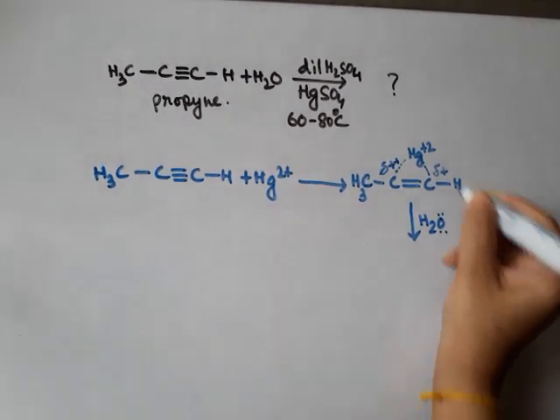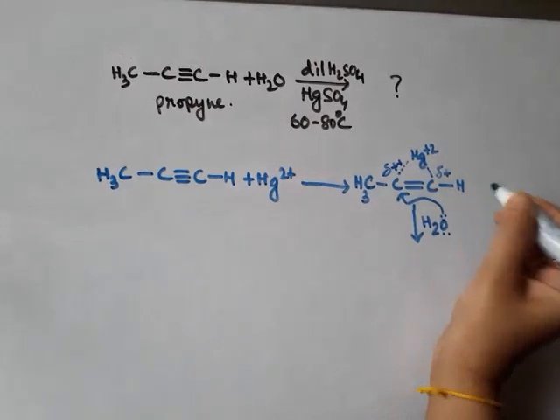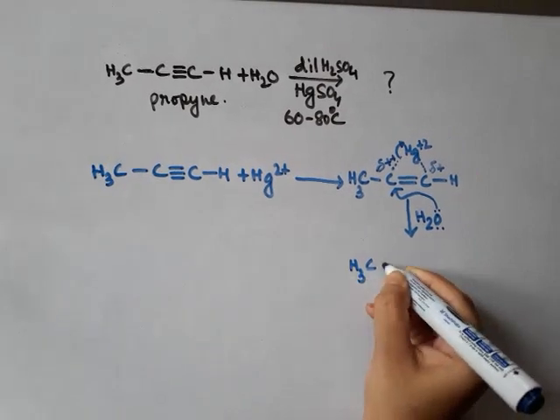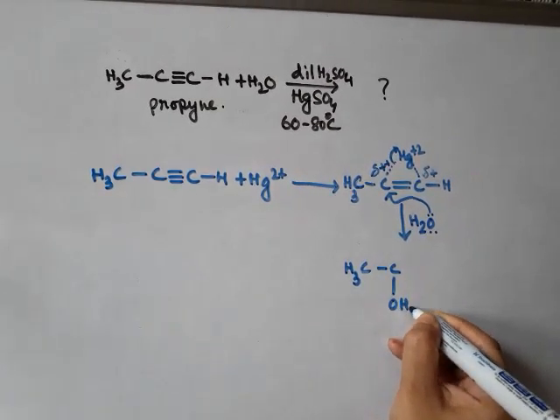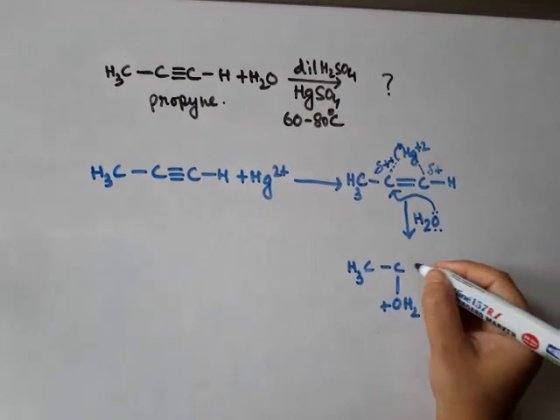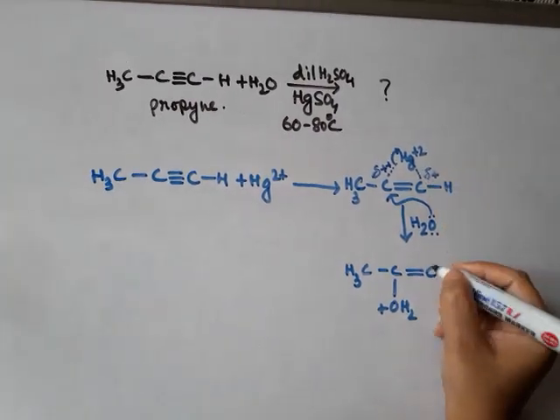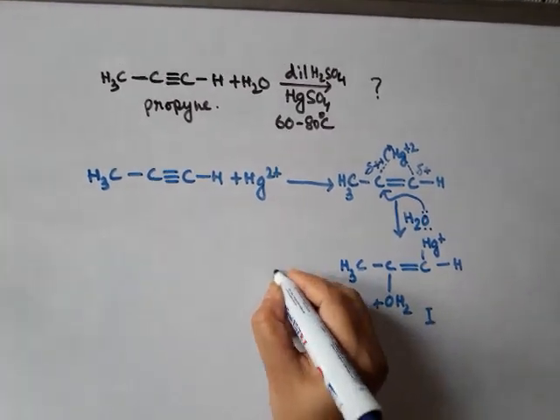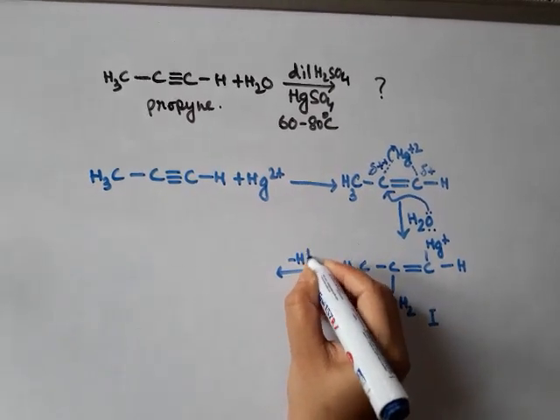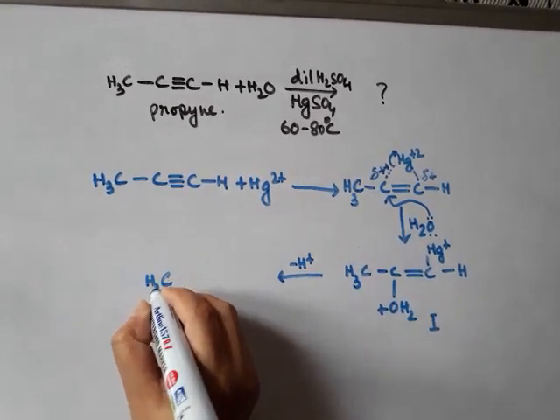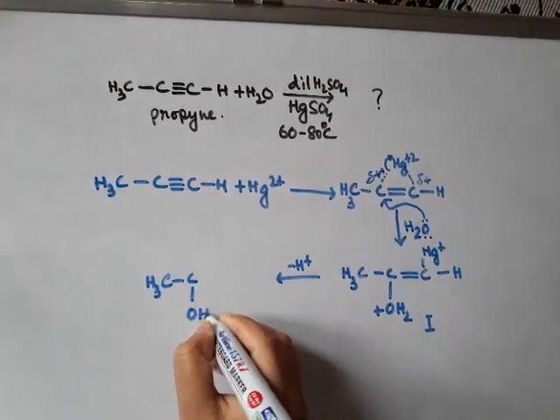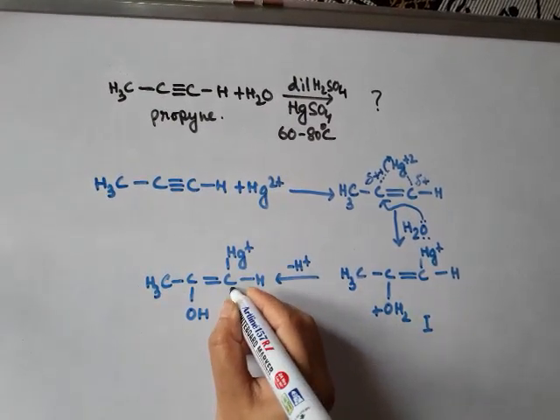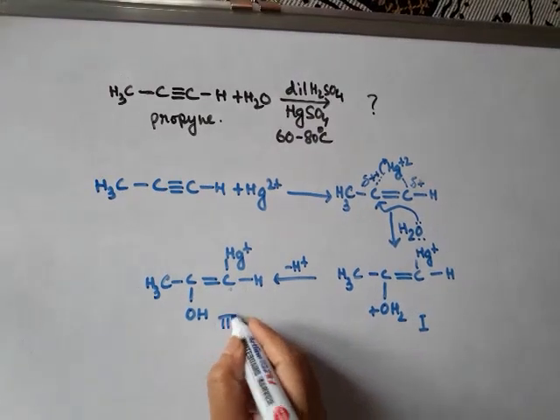So water will not attack over here, water will directly attack this carbon atom and this bond will break. So CH3, C, OH2+. Now the double bond, this bond will be fully formed, so Hg+, H, this is our first intermediate, and after that H+ will be lost, so CH3, C, OH, double bond, C, Hg+, H, and this is our intermediate 2.